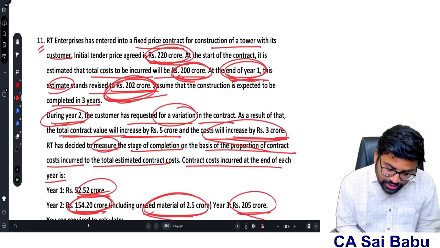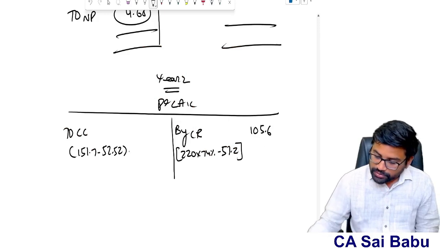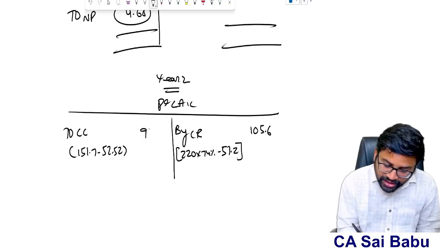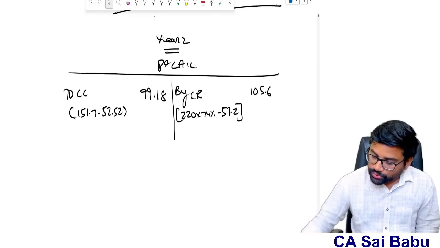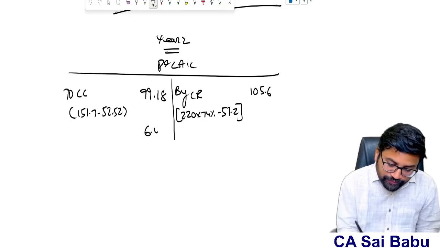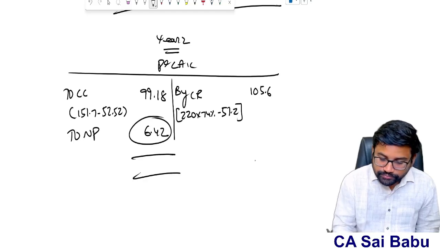Then 151.7 minus the first year cost incurred, 52.52, so the second year cost incurred is 99.18. So 105.6 minus 99.18 will be 6.42 crores. This is the net profit for year 2.